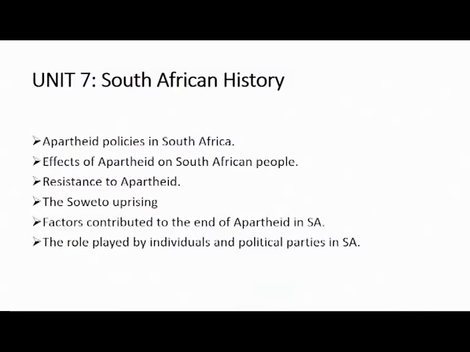Individuals, I have mentioned them. What are the political parties in South Africa? We have the ANC. What did the ANC do? It came up with Umkhonto we Sizwe. We have the PAC. What role did the PAC play in ending apartheid in South Africa?